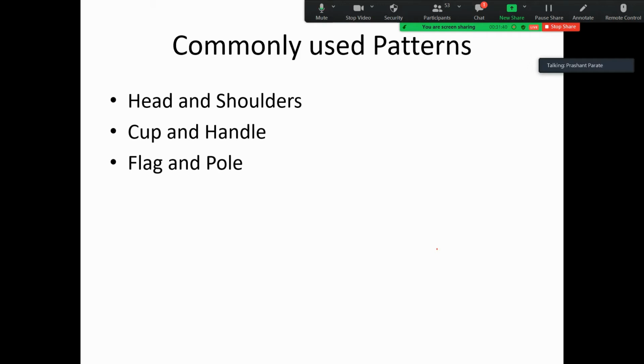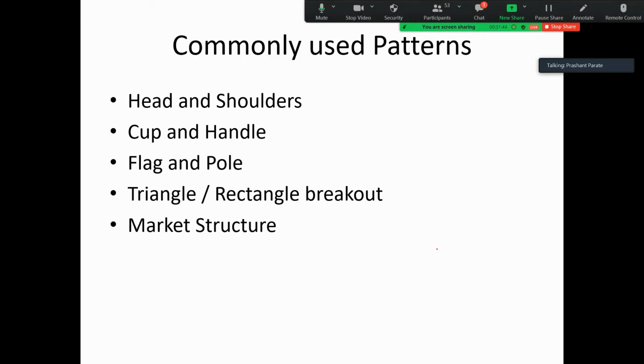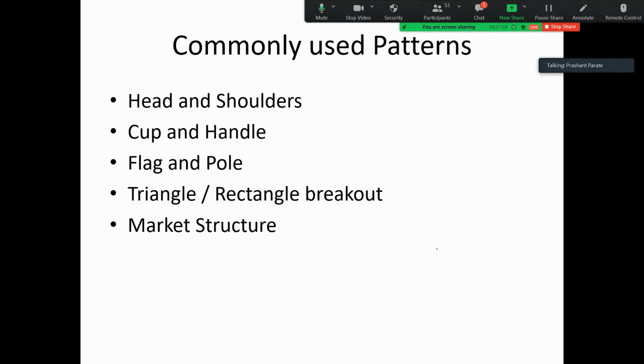Flag and pole is another pattern. Triangle or rectangle breakout is one pattern. Market structures. Then there are less commonly used patterns. The earlier patterns are very commonly used by many traders.